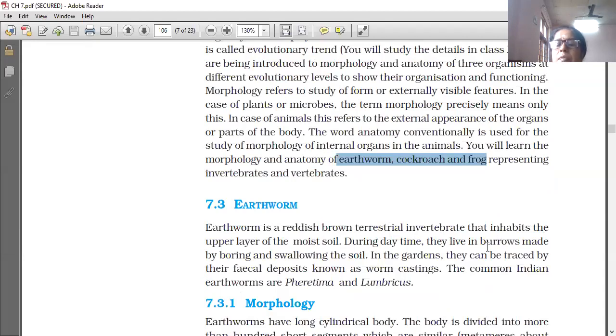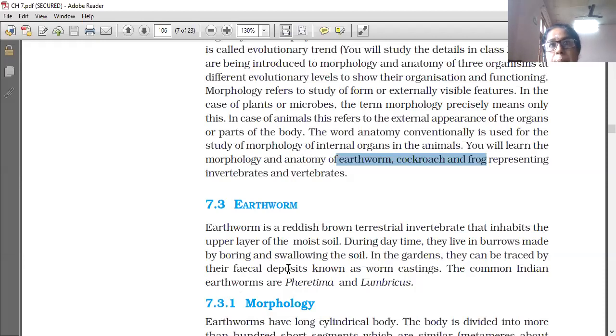During the daytime, it lives inside burrows, made by boring and swallowing the soil. That soil is their food. From that soil, it absorbs the minerals present in it and defecates the soil. So in gardens, they can be traced by their fecal deposits. These fecal deposits are known as worm castings.